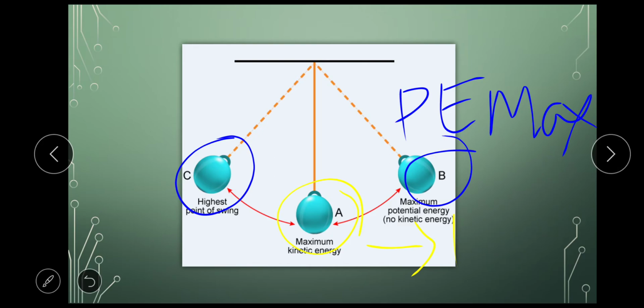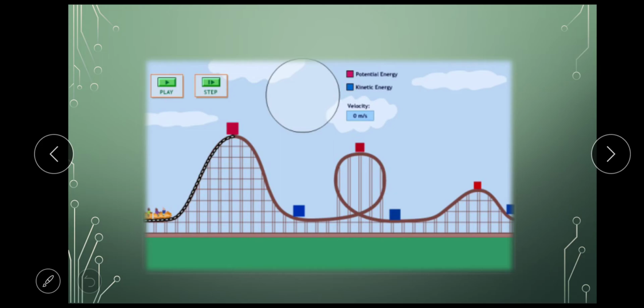Let's see the next topic. One more example. We have a roller coaster here. You see the roller coaster. This is the car, the carrier in which the kids or we can sit. Now this roller coaster will go up, it will again go down, then again go up. So it is like this.